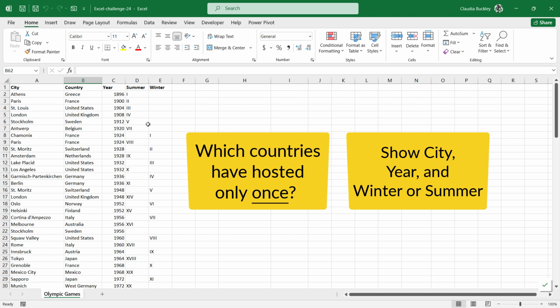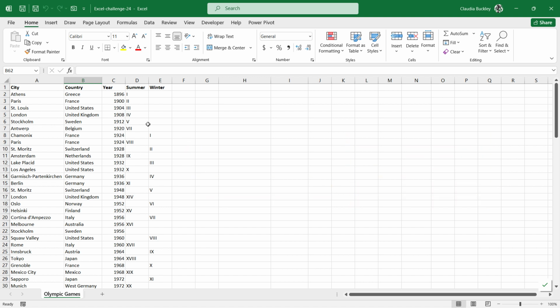Now, I figured out that I'll probably be using the UNIQUE function, but then what other functions might be useful for a task like this? Do you think we should use the FILTER function or something else? And what options should we be applying to get the results that we want?